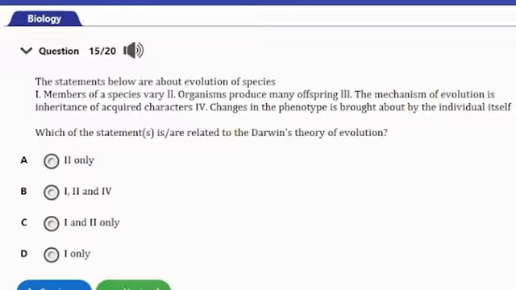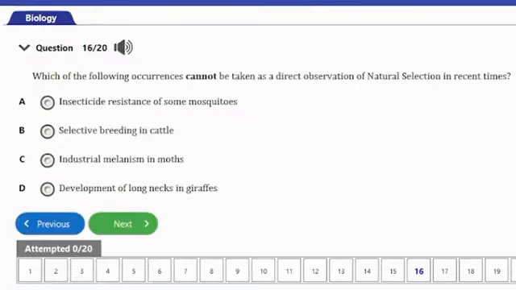So the second one, organisms produce many offspring, refers to the concept of overproduction, which is also a key aspect of Darwin's theory. So overproduction actually leads to competition for resources, and then those individuals with advantageous variation are now more likely to survive in the group. So that's it for that question, and let's consider the next question.